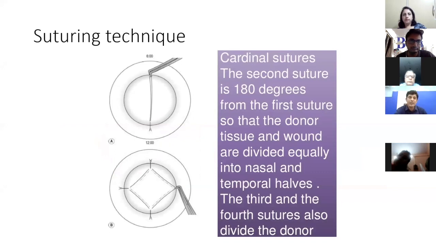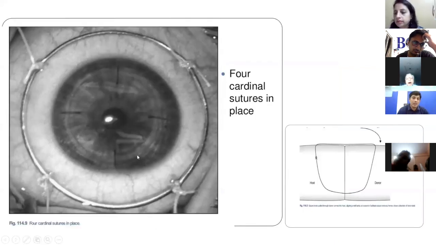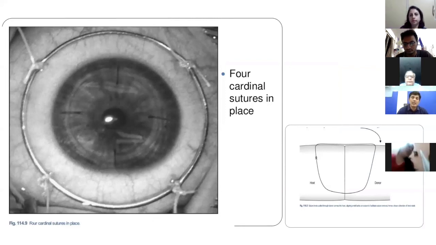For suturing, the most important sutures are the 4 cardinal sutures which we place on the cornea. We call it a cardinal suture because these are the sutures which will distribute the corneal tissue equally in all the parts. So, make sure that these cardinal sutures are well placed and you get a diamond sign at the end of the surgery. The diamond sign means all the 4 sutures are equally placed and you have a nice diamond structure which tells us that the tissue is equally distributed in all 4 quadrants.